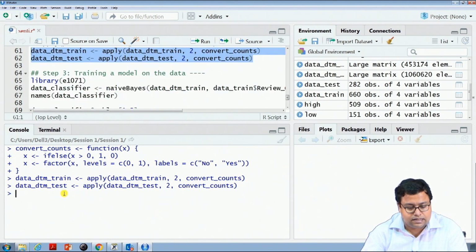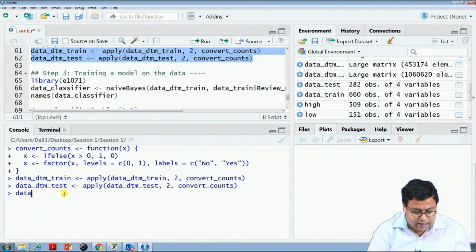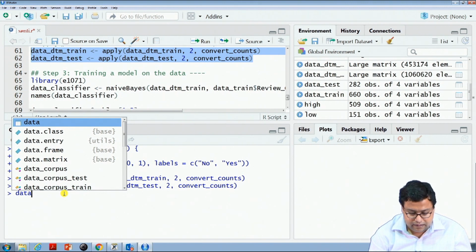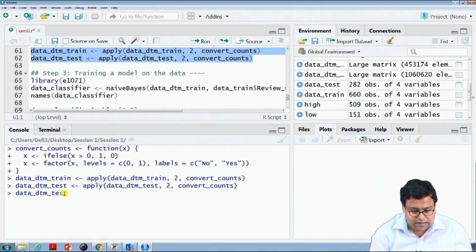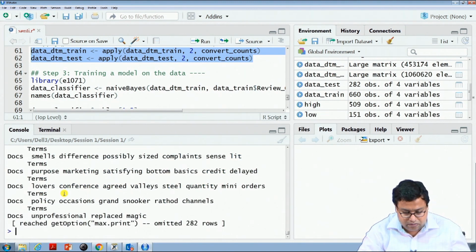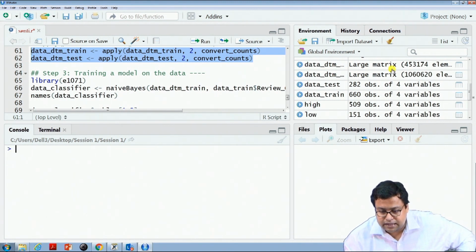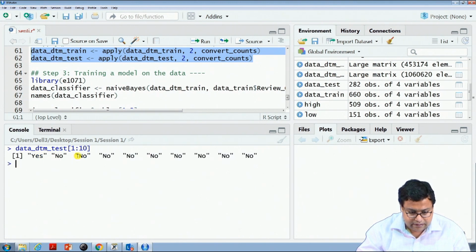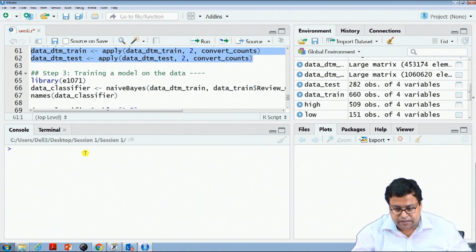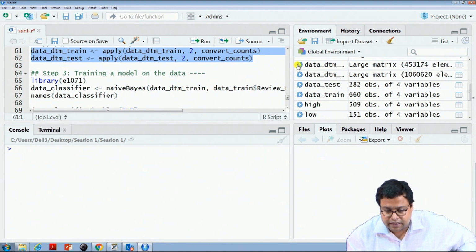Now, let me just check what is in DTM underscore test. Okay, I will not be able to see this here. Basically, this is my training data.